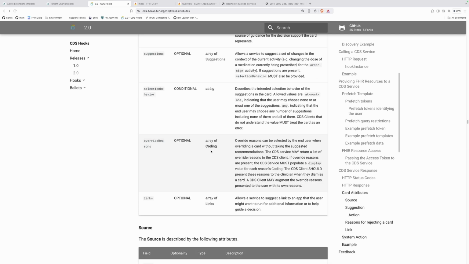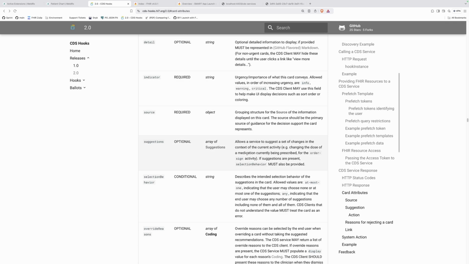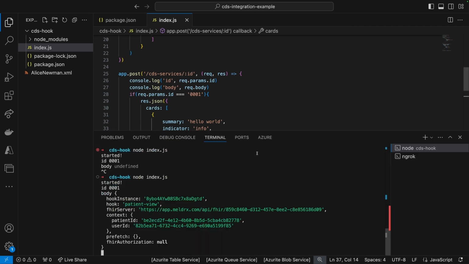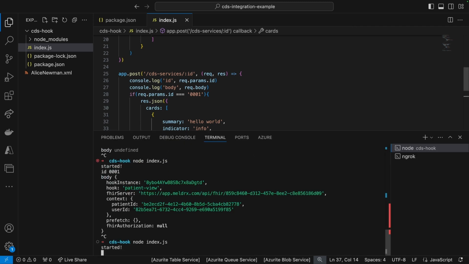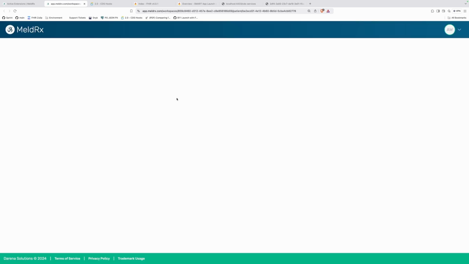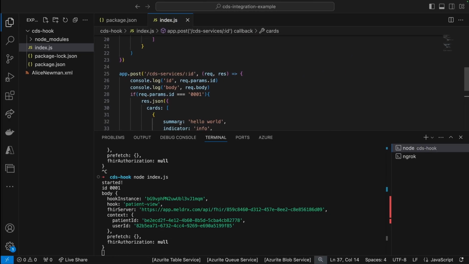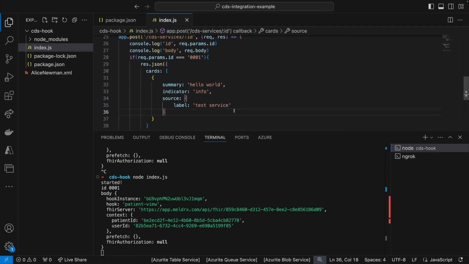Okay. So let's come back to the card response. I think we did fill the minimum requirements. Let me go ahead and save this. I'm going to restart the application. I'm going to reload the dashboard. Okay. We should have an alert now. And here we have from the test service, hello world. Perfect. Let's go ahead and add a link real quick.